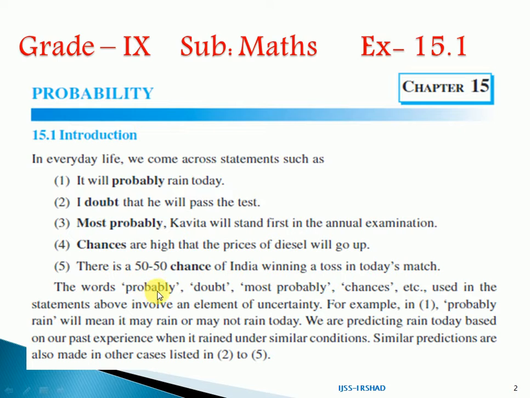The words probably, doubt, most probably, chances, etc. used in the statements above involve an element of uncertainty.